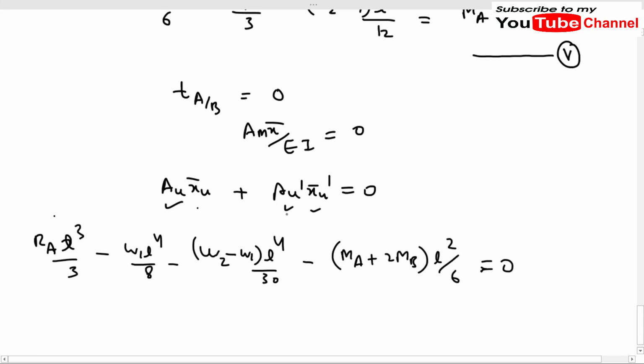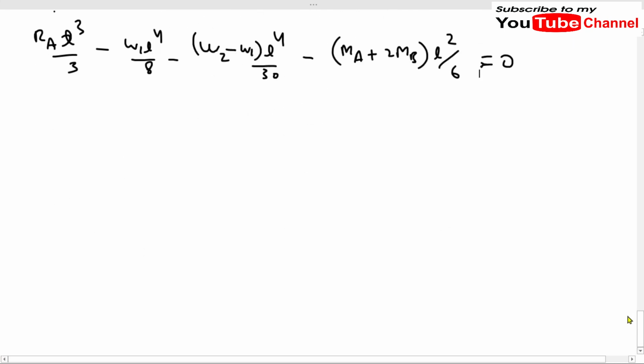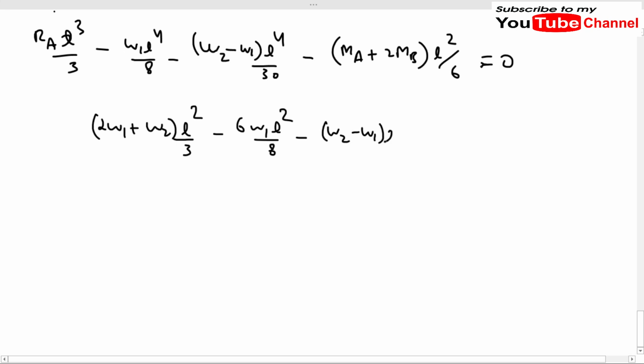Because we know that the area of the fixed beam moment diagram without loading is negative, so that's why we have put the negative sign here. Now we will simplify this equation, and after simplifying we will get (2W1 plus W2) L square by 3 minus 6W1 L square by 8 minus (W2 minus W1) L square by 5 is equal to MA plus 2MB, and let us call this equation 6.